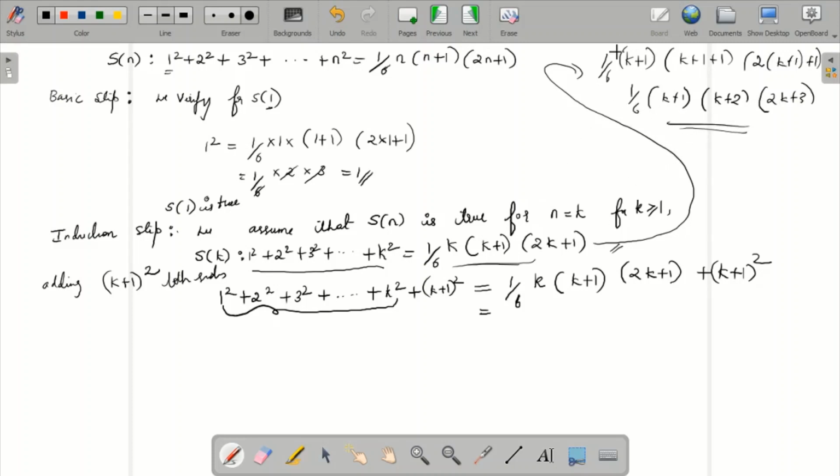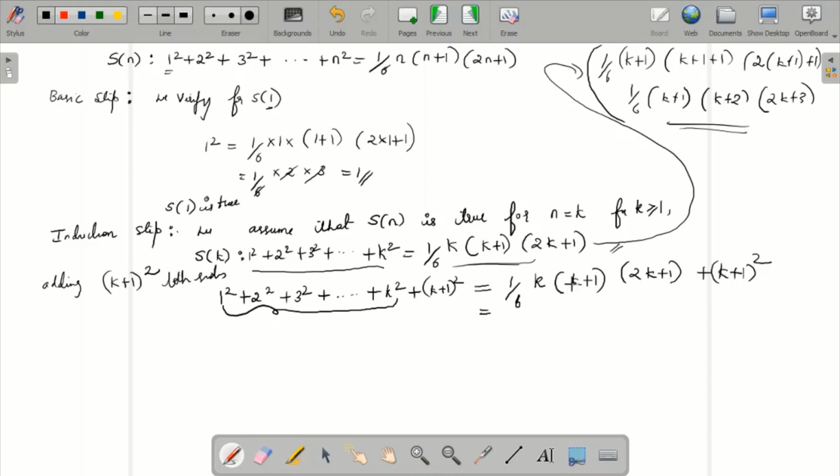So this is what you should get when it is k plus 1 whole square. Just keep it in mind. No need to solve this here; in pencil you can just solve. This is what you are supposed to get. So try to solve over here. What is common in this particular section? k plus 1 whole square is there.